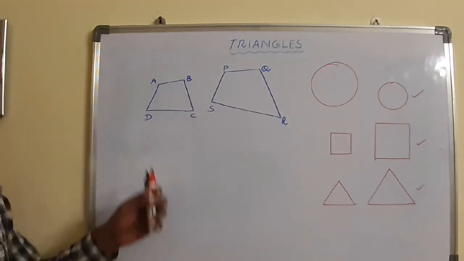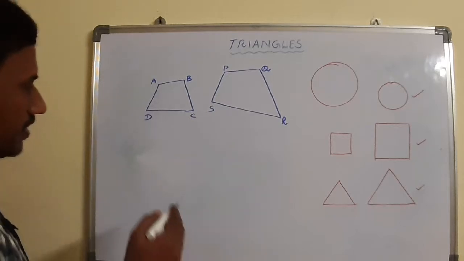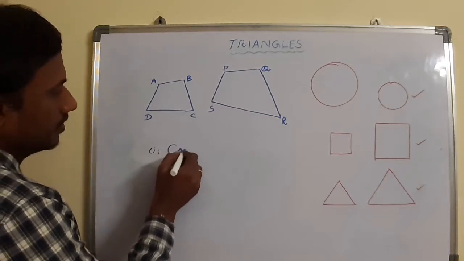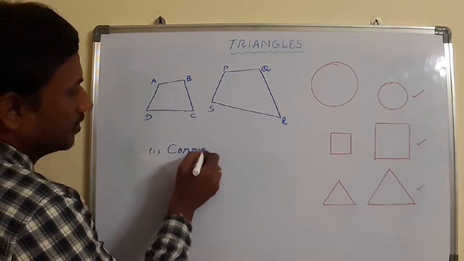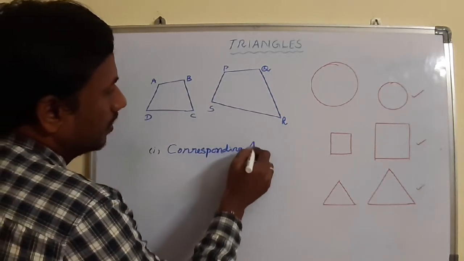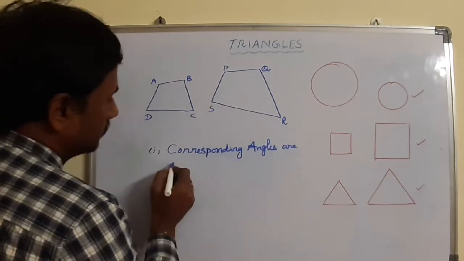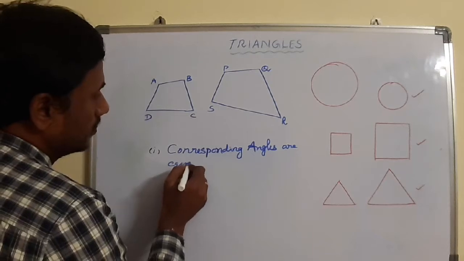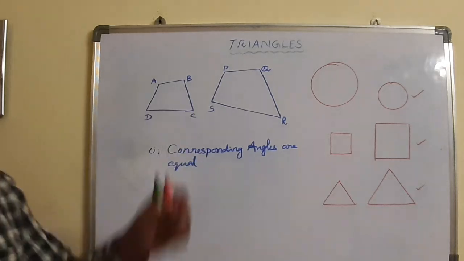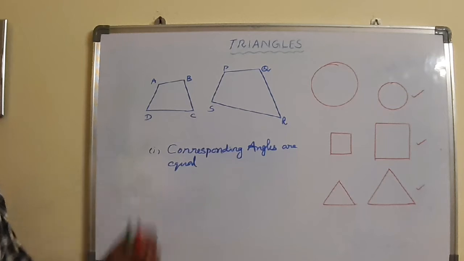Then if we want to say the two given polygons are similar, the first point they have to satisfy is: corresponding angles are equal. Is one condition enough? Just observe, corresponding angles are equal. That is the first one.